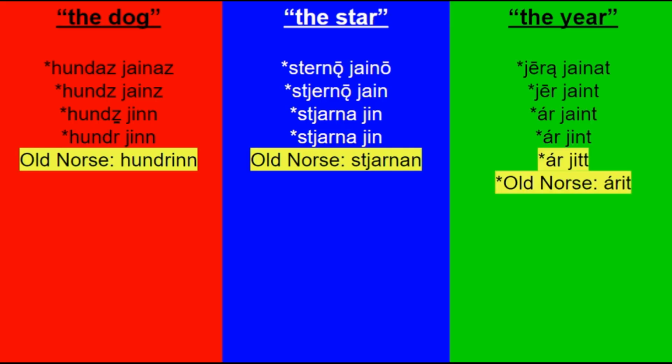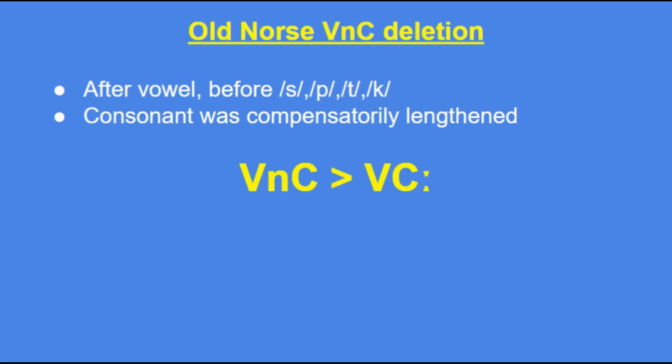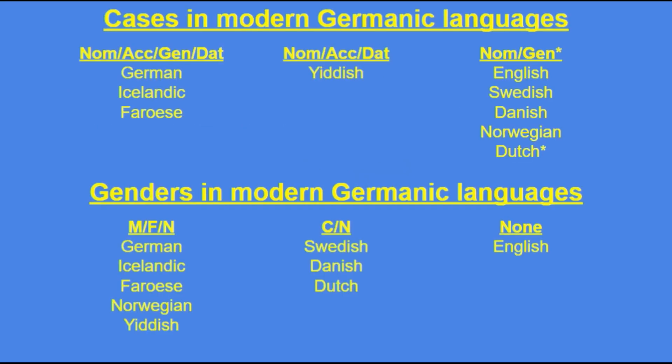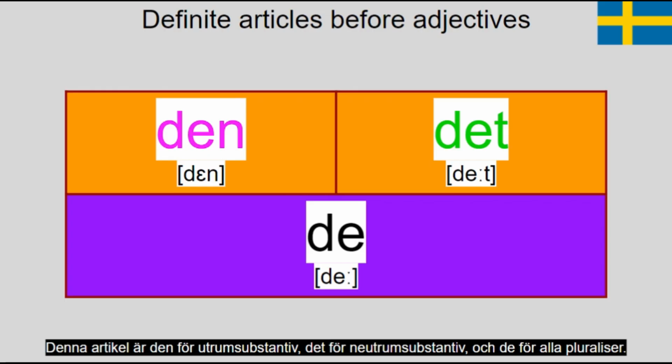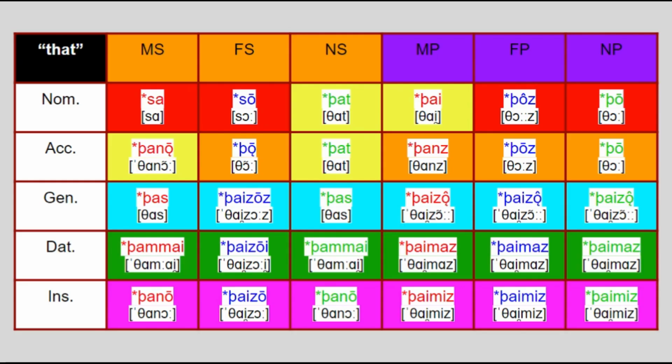The t was just the neuter suffix and then swallowed up the n when the whole n disappeared and the consonant compensatorily lengthened thing happened, if you happen to remember that from the sound shifts video. Otherwise, what I said about the West Germanic articles still applies, like the deflection processes of the articles. Also, you know the definite articles from Danish, Swedish, and Norwegian that go before the noun phrase and only happen if there's an adjective? Well, those are pretty much just cognates of the definite articles from the West Germanic languages.